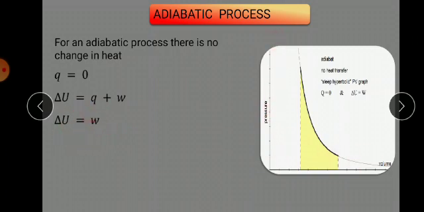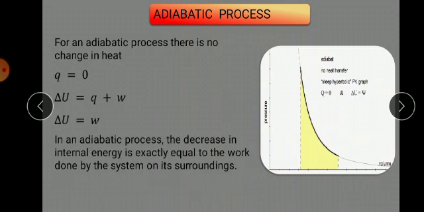The graph shows pressure as well as work, so internal energy as well as work. Here the work done will be equal to the internal energy. That is the first one, the adiabatic process. In the adiabatic process, the decrease in internal energy is exactly equal to the work done by the system on its surroundings. Next process is